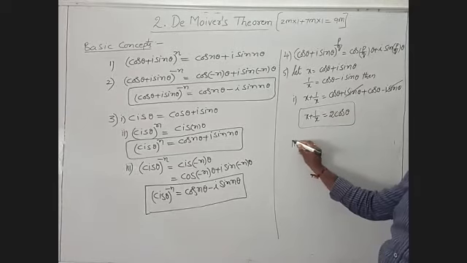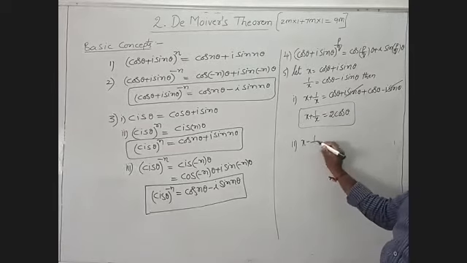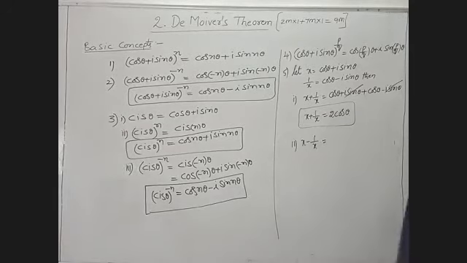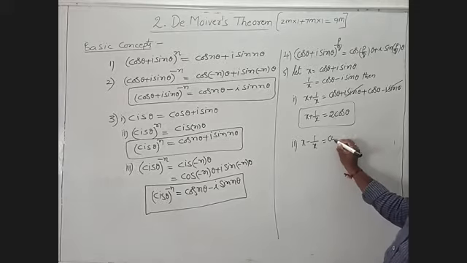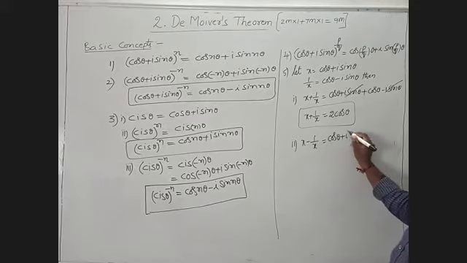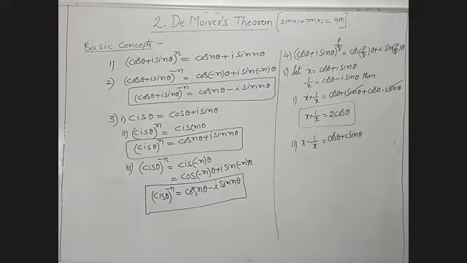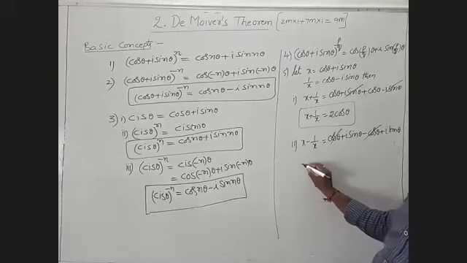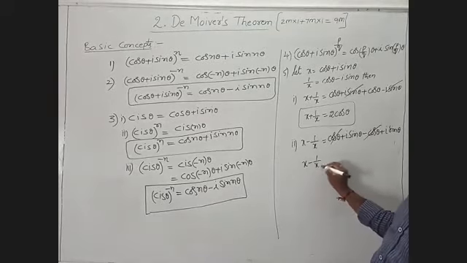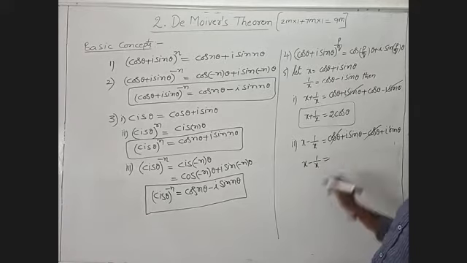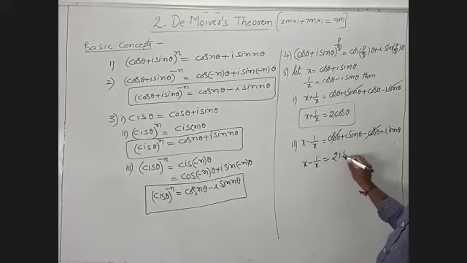Now the second condition, x minus 1 by x. Here we write cos theta plus i sin theta, and 1 by x is multiplied by minus, so minus of cos theta minus i sin theta. Cos theta and cos theta cancel. Remaining, x minus 1 by x is 2i sin theta.